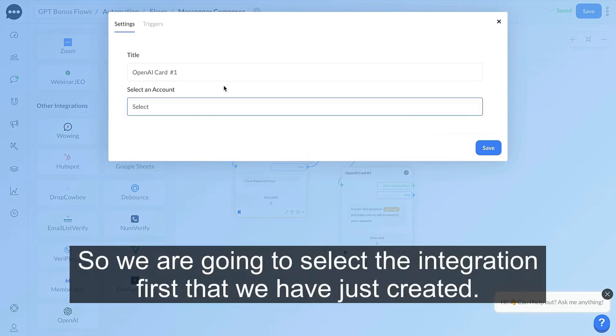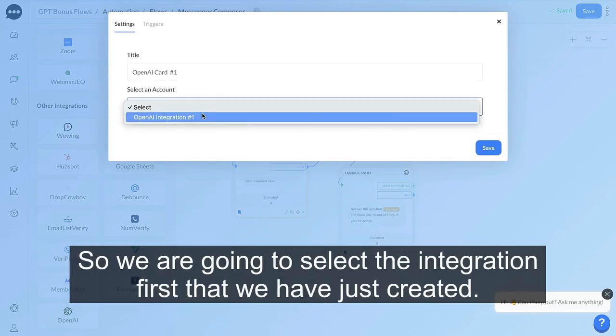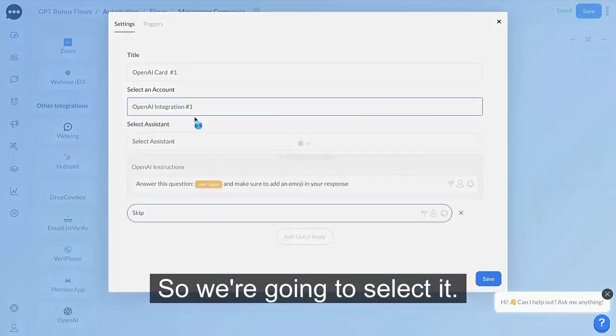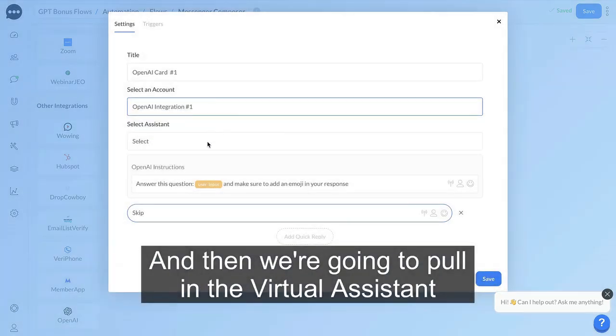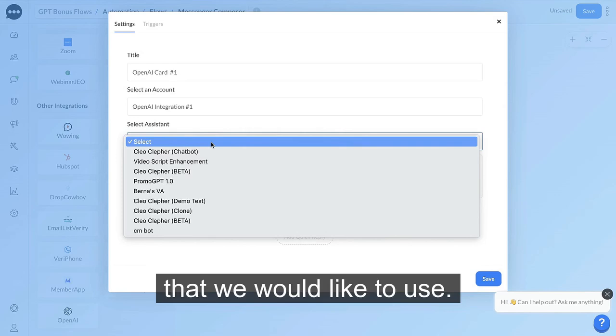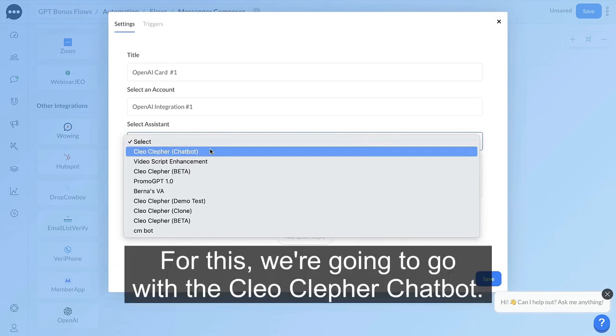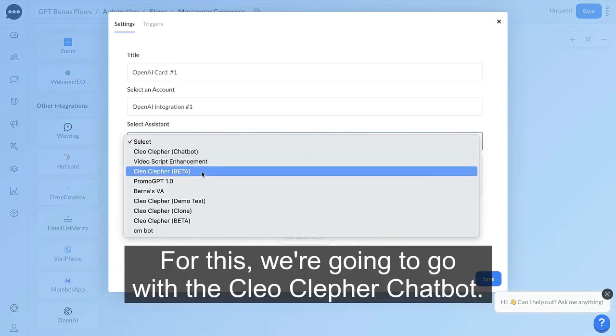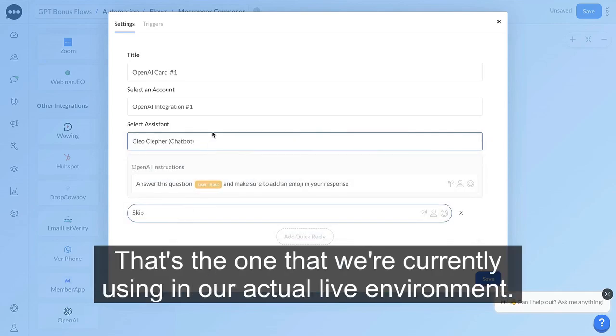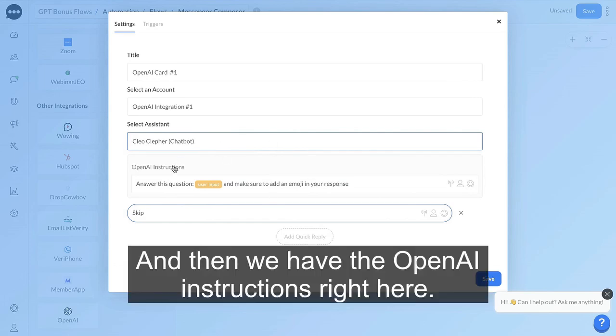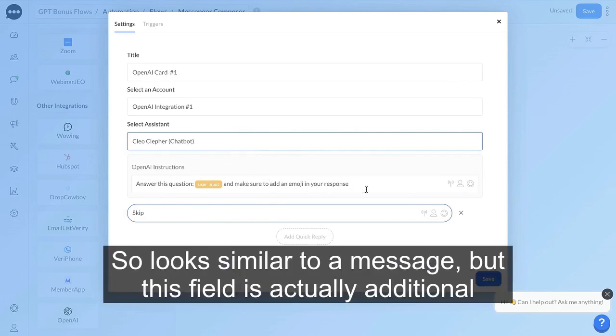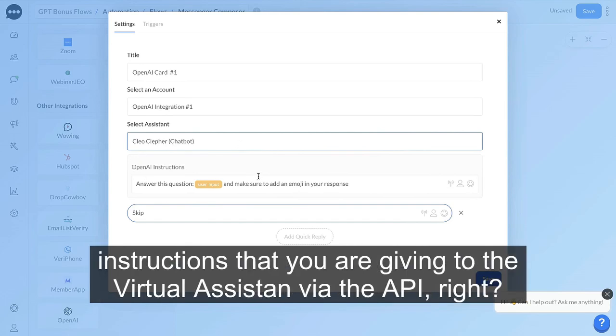So we are going to select the integration first that we have just created. Then we're going to pull in the virtual assistant that we would like to use. For this, we are going to go with the Clio Clever chatbot. That's the one that we're currently using in our actual live environment. And then we have the OpenAI instructions right here. So it looks similar to a message, but this field is actually additional instructions that you are giving to the virtual assistant via the API, right?